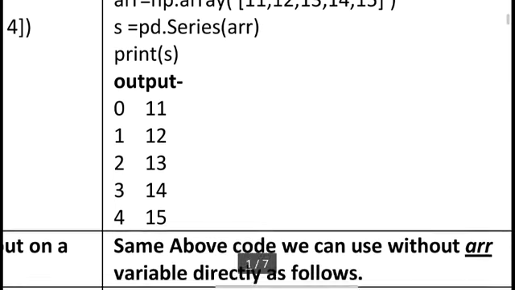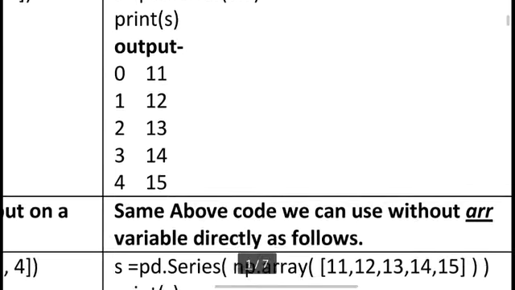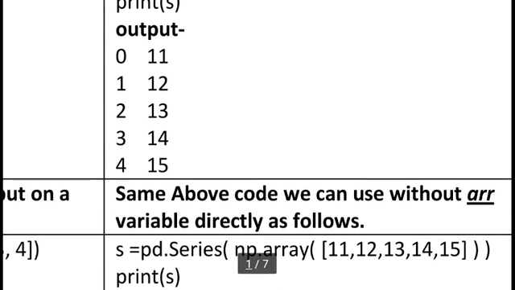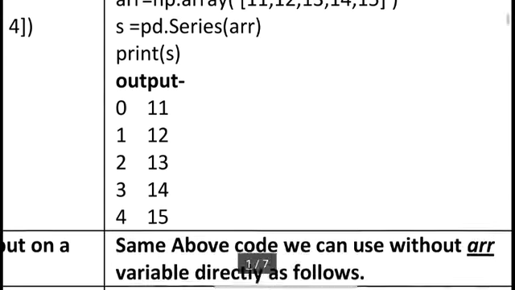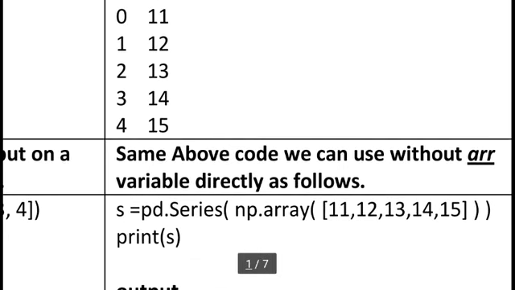And the same code above we can use without the arr variable, directly, as follows. So arr is equal to np.array, this statement need not be written every time. We can skip this statement and reduce one statement. We can use a shortcut. You can directly use s is equal to pd.series, np.array, in brackets 11, 12, 13, 14 and 15.